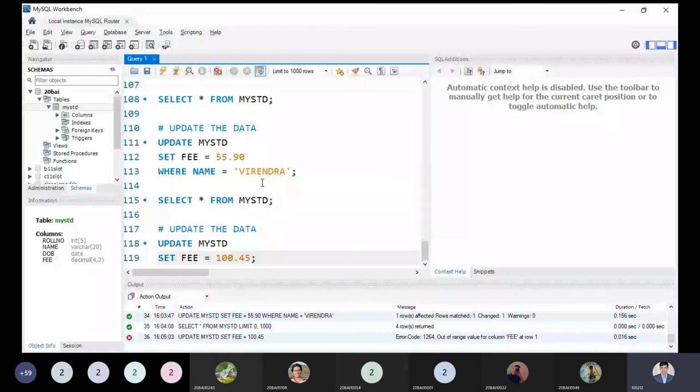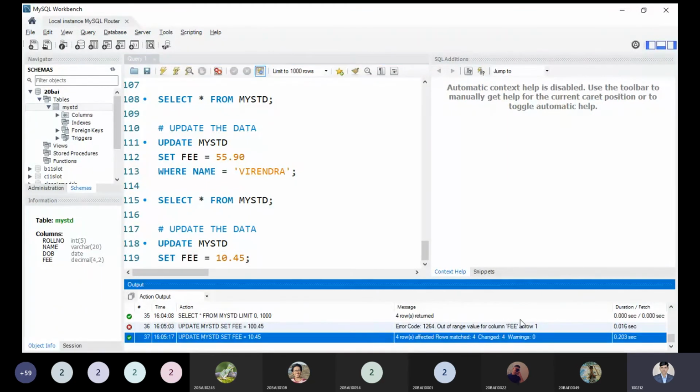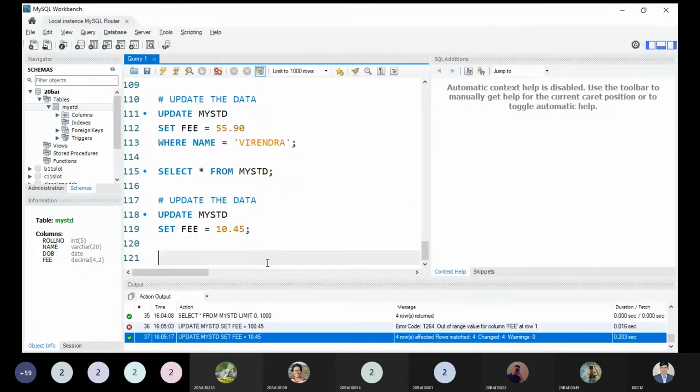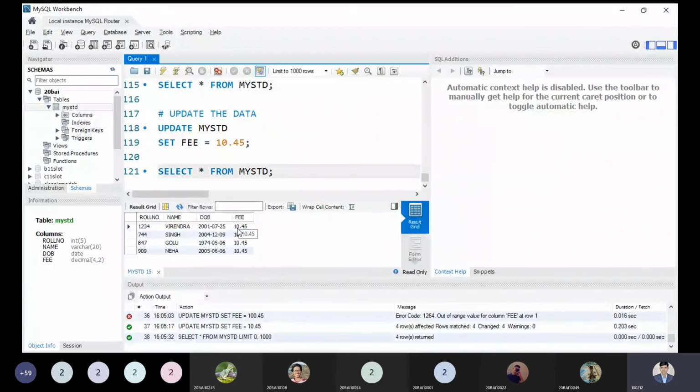Okay, the fees is actually size, I had not passed. I need to update size, so I'm not updating that right now, but I'm updating only 10 rupees 45 paisa. So if I'm executing this, now 4 rows are affected and 4 changes are there. Okay, so let me show my proof with the help of this command. Select star from my std. Now you can see over here all student fees are 10 rupees 45.